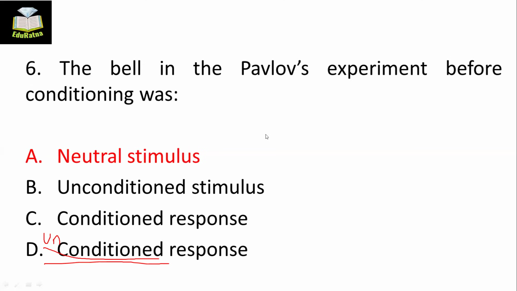How is it neutral? Because if you put some bell or some light onto the dog, say for example, the dog is not being conditioned, now you ring the bell. The dog will not listen to you. It will not react to the bell. Why? Because it is neutral. The dog does not know what the bell is, why this sound is being rung. So the bell is absolutely neutral for the dog. That is why before conditioning, the bell was a neutral stimulus. I think now it is clear.